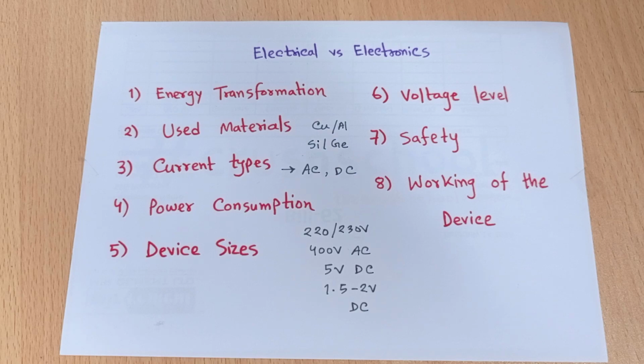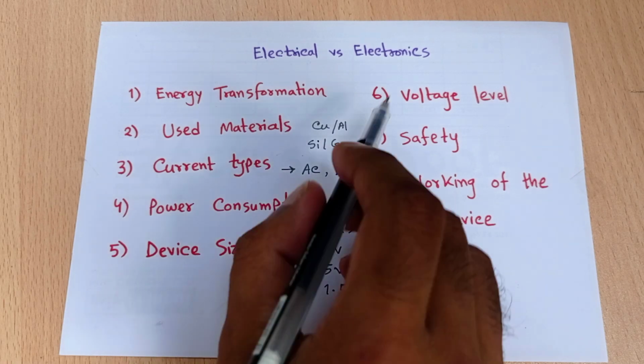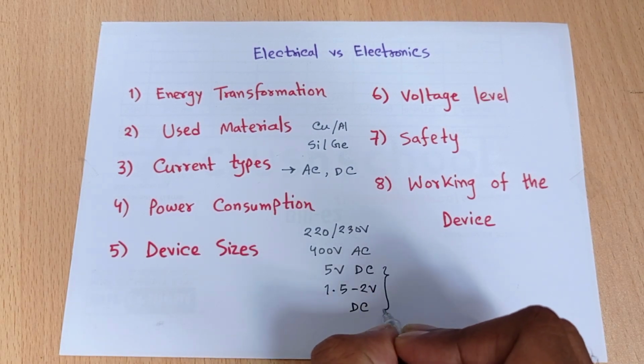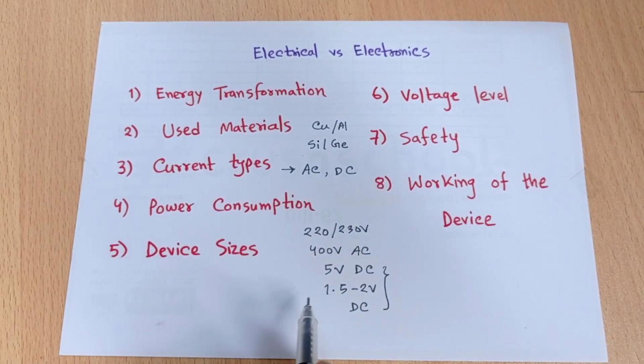As the electrical device uses AC current, we can say AC current is not good for our human body, because when AC current touches the human body, it can damage our cells and it can stop our heart. But when we are using DC current, there is little chance to destroy our cells or our heart. So in electronics devices we are using only 5 volt or 10 volt or 1.5 volt DC, which is not harmful for our health.